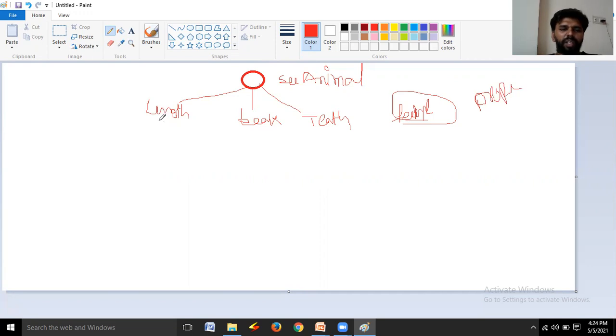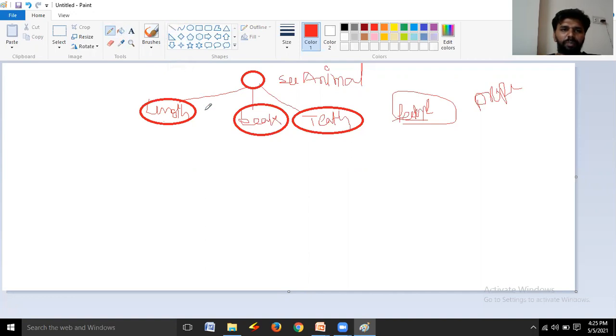This is the first level. Coming to the next level, it is formed by using length.